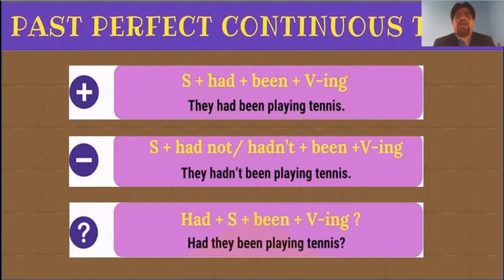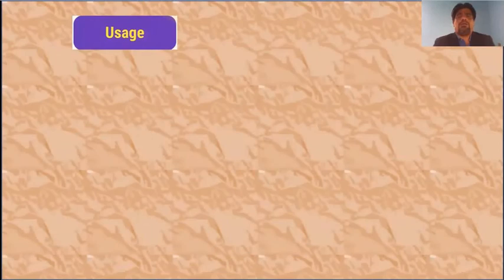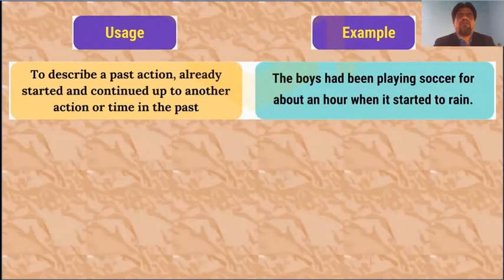We should not write "hadn't subject" or "had been they playing tennis." That cannot be the right way of writing an interrogative past perfect continuous tense. Now let us look at the usage once again, with an example, for further clarification.